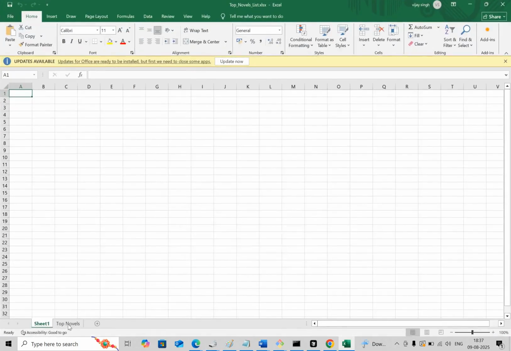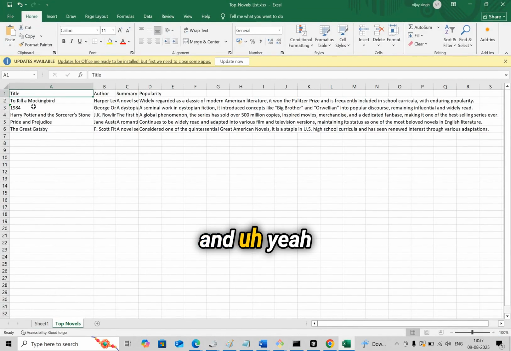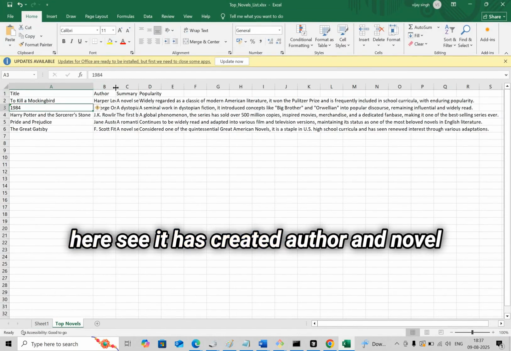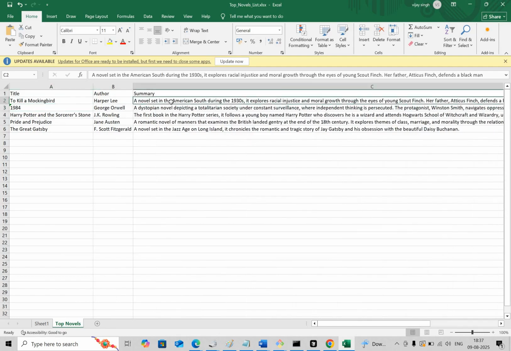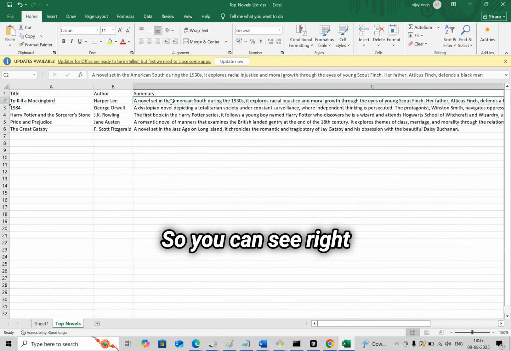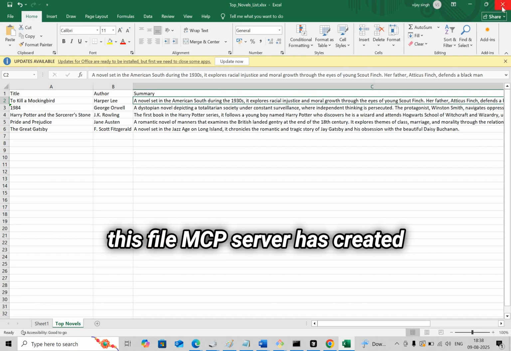So I'll open this. It has created one new sheet called top novels, and here you see it has created author and novel, and summary. So you can see this file has basically been created by the MCP server.